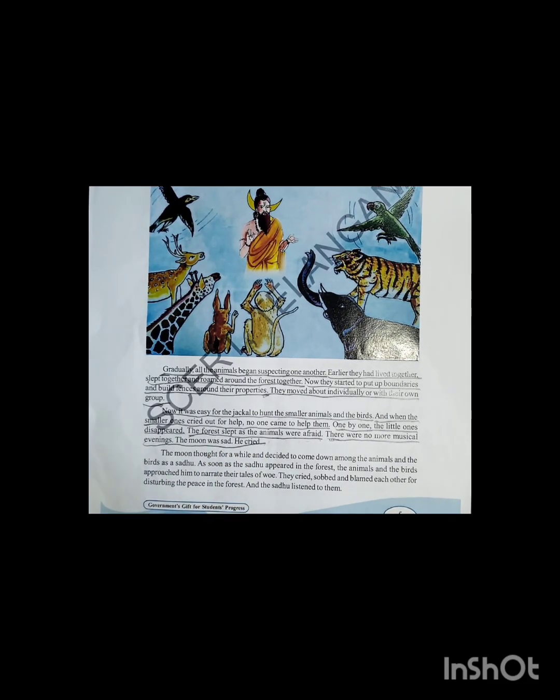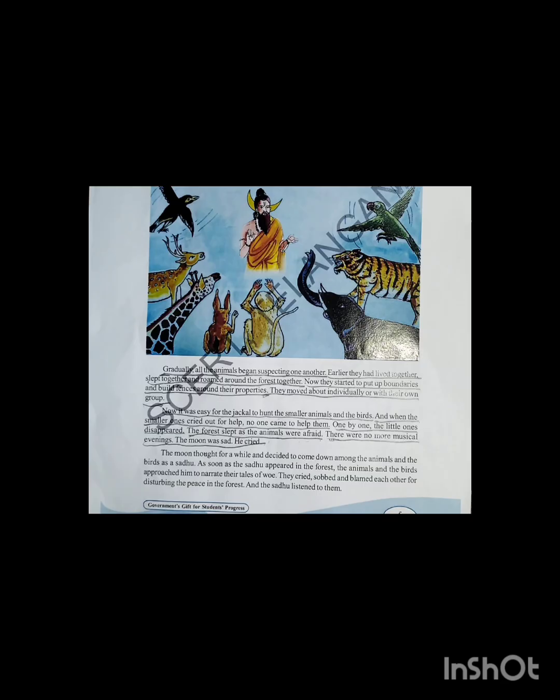After that, the musical evenings were not even being conducted by the animals, so the little animals are going to disappear one by one. The animals are very afraid. They started moving into their individuality. They started grouping, putting up boundaries, building fences around their properties. They are not even talking to each other, not even friendly towards each other, and they're not conducting the musical evenings.